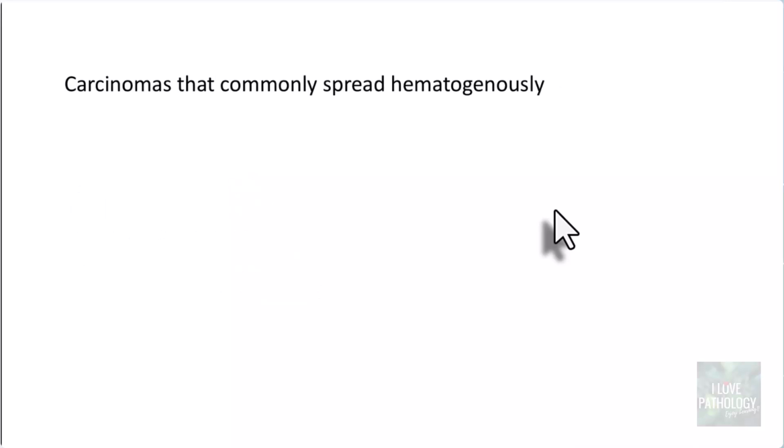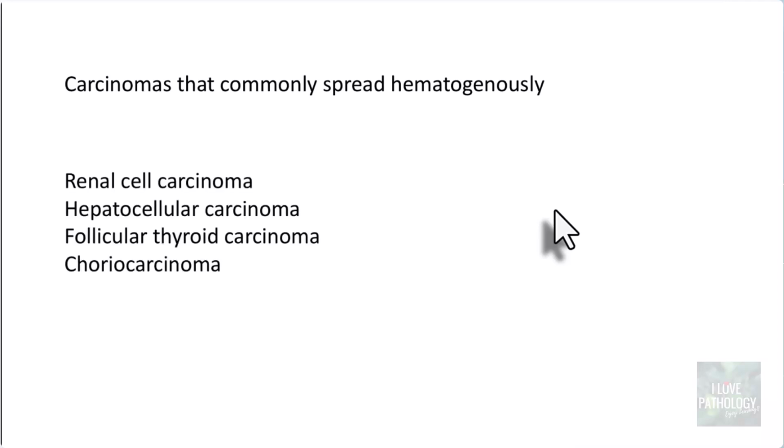Similarly, carcinomas are normally lymphatic, but they can spread hematogenously as well. For example, I talked about renal cell carcinoma and hepatocellular carcinoma, right? Similarly, follicular thyroid carcinoma and choriocarcinoma of the testis or the ovary can spread hematogenously as well. So these are some of the exceptions you need to know when we talk about metastasis.